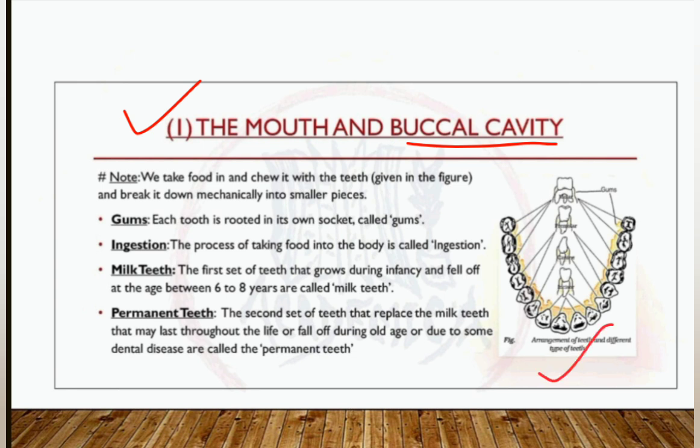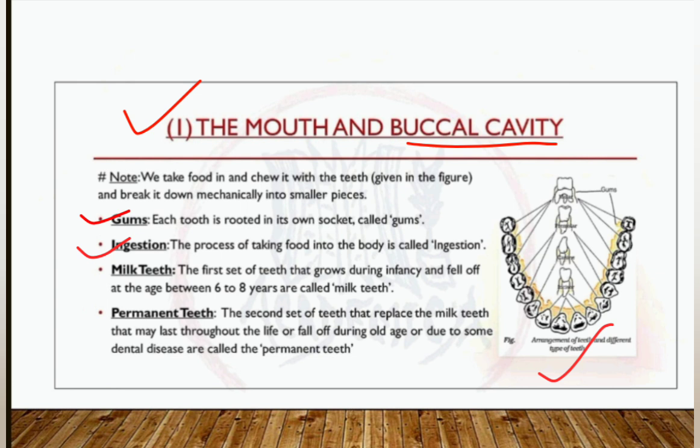And we have different types of teeth, and you can easily see the muscular tissue which acts as a socket in which each tooth is rooted, and these are called gums. Ingestion. The process of taking food into the body is called ingestion. The first way food enters the body.